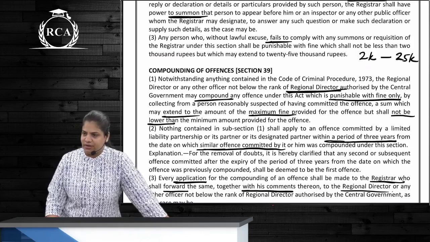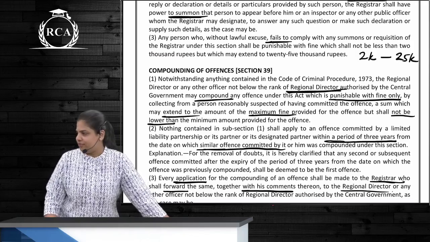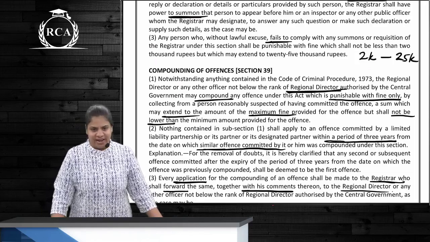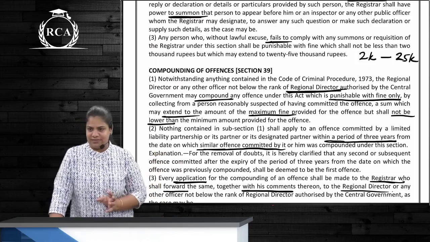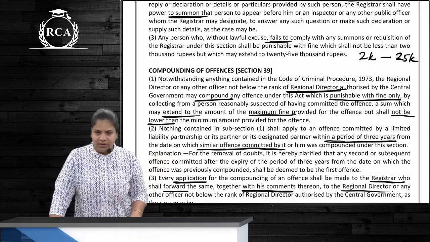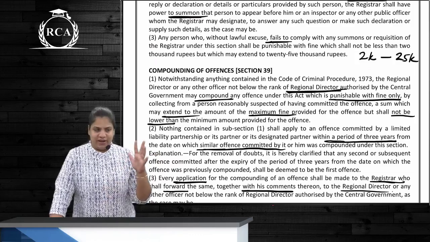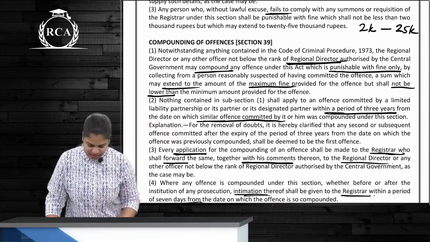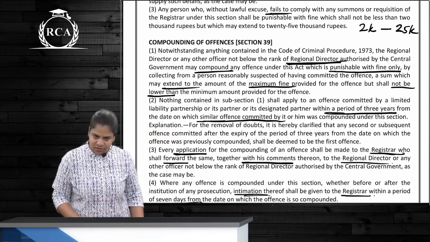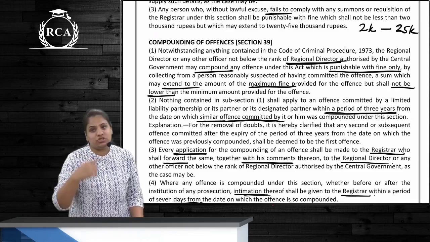Okay. Compounding of offences. Is it your favorite section or not? Not your favorite section. Compounding of offences can be done for what types of offences? Only those which involve a fine, but not imprisonment. Compounding also can be done if the same offense is not committed in how many years? 3 years. So application to be made to whom? ROC. ROC will forward this application with their own comments to whom?